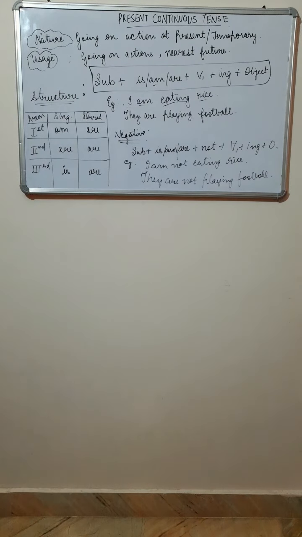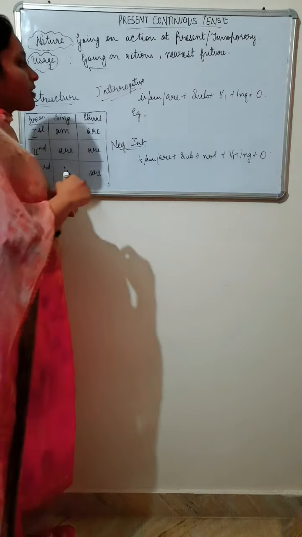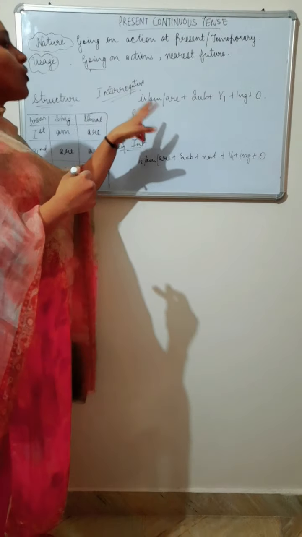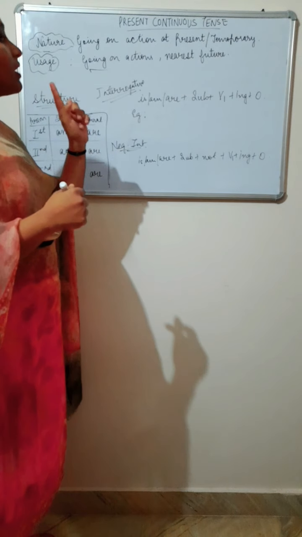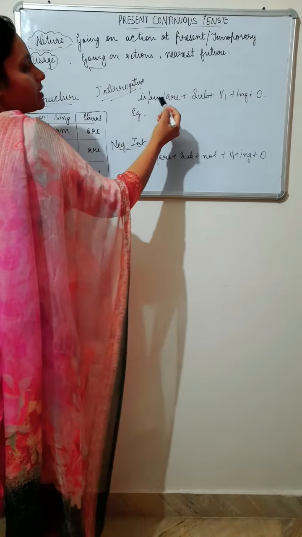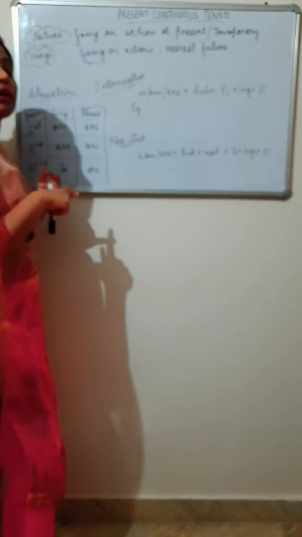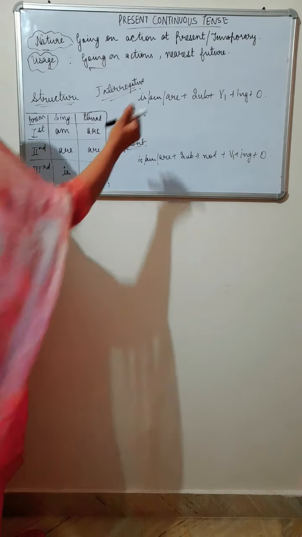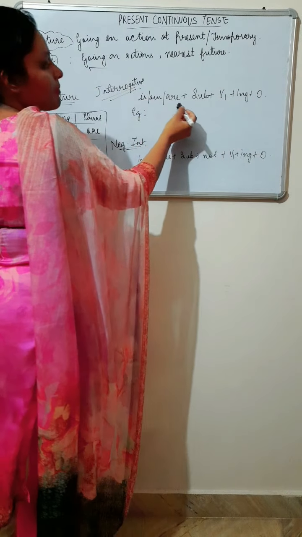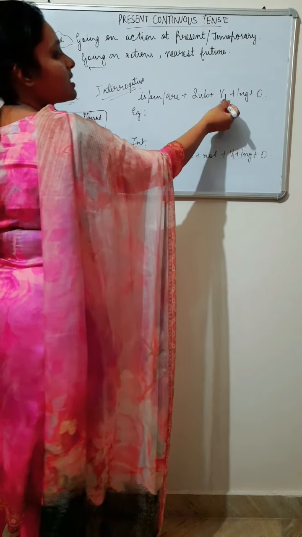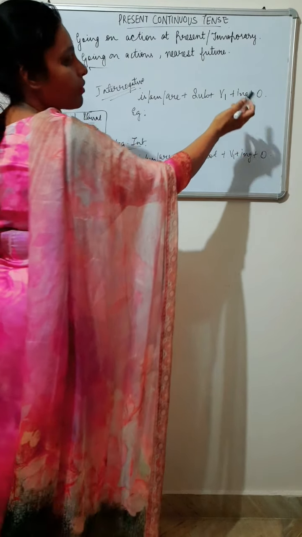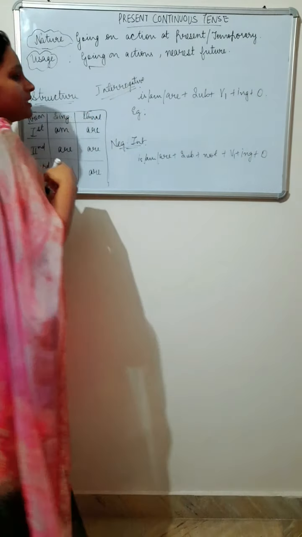Now we'll do the structure of interrogative sentences. So let us see the structure for interrogative sentences. In the previous tense we have seen that in interrogative sentences, a sentence begins with a helping verb, that is, do or does. Here it is continuous, a going-on action happening in the present, therefore is, am, are is used. So is, am, are plus subject plus first form of verb, that is, present form of verb, plus ing plus object.